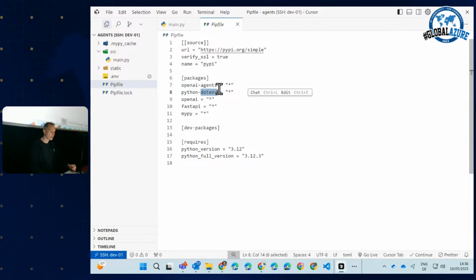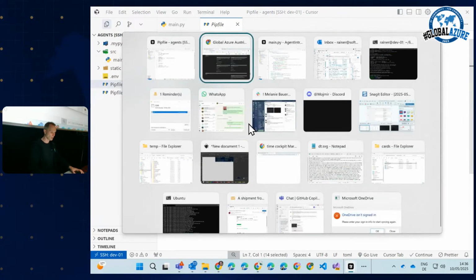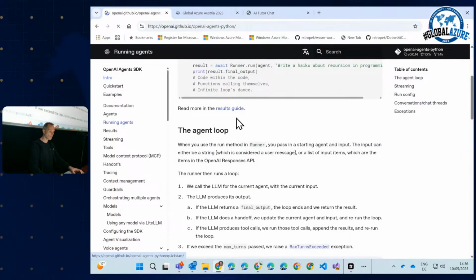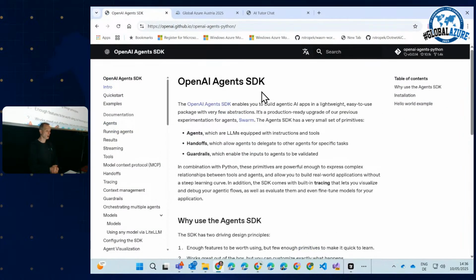Yeah, I'm using .env, but that is not important. And finally, I'm using the OpenAI Agents framework. So let me quickly go to my browser window here. This is the framework that I'm using today for this talk, OpenAI Agents SDK.